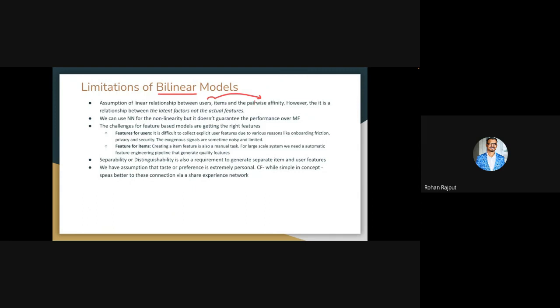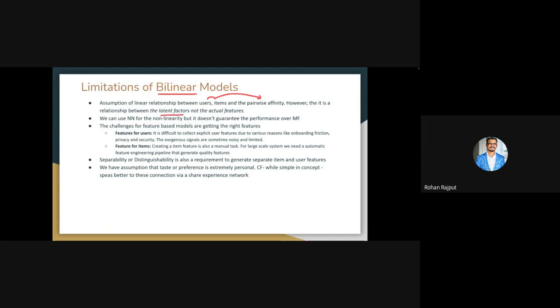But we have to think in a different way. There may be a possibility that user, item and pairwise affinity do not have a linear relationship, but there can be a linear relationship between the latent factors, not the actual features.